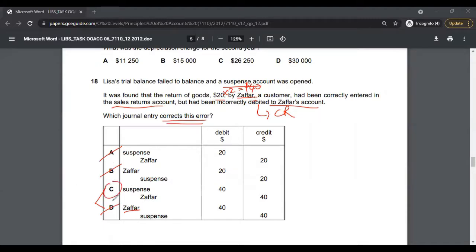So simply by elimination of choices, you correctly come to the answer, that is option C for multiple choice 18, without actually looking at the logic. Sometimes elimination helps if you know how to do it correctly. And I hope through this video, you can learn how to use elimination of choices in your exam paper.